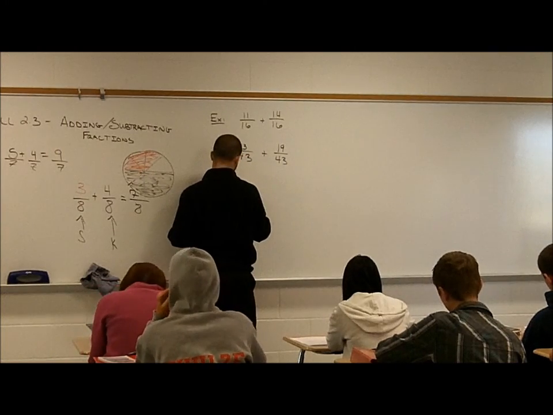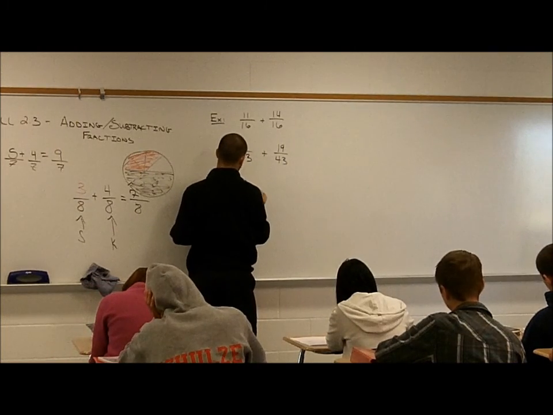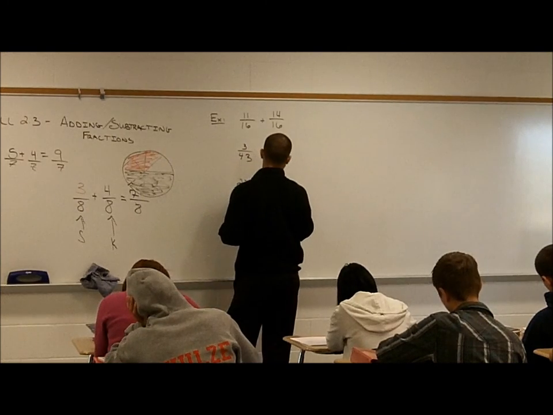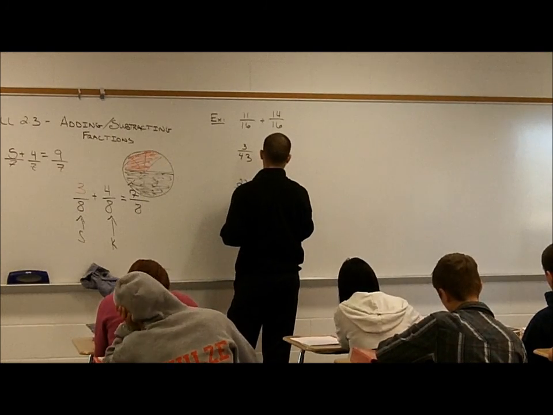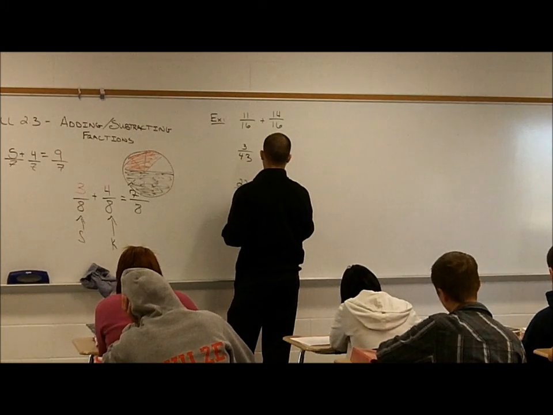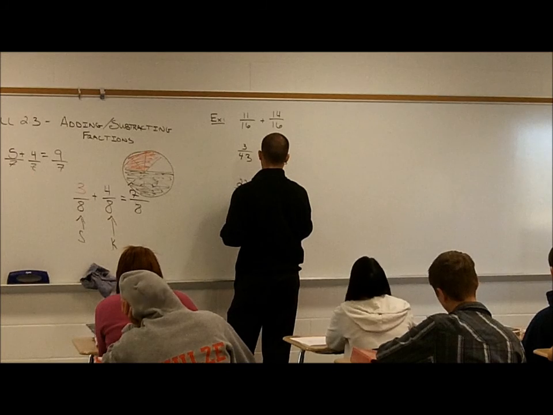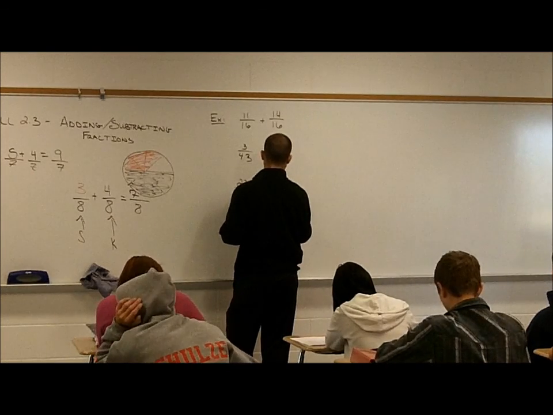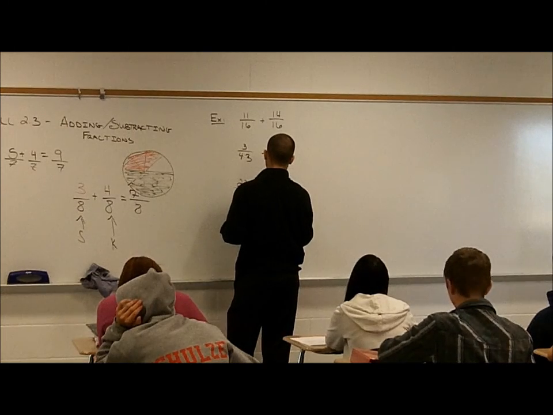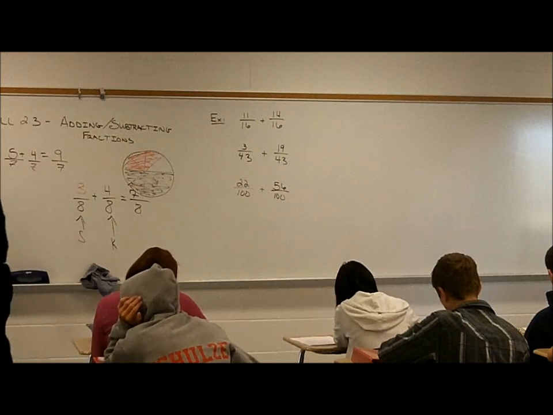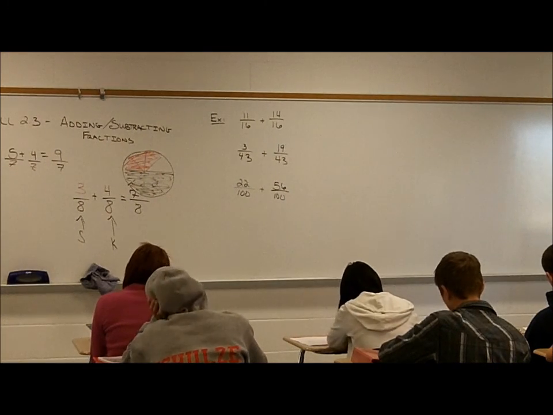And 22 hundredths plus 30 hundredths... 56 hundredths. Okay, go ahead and add those.